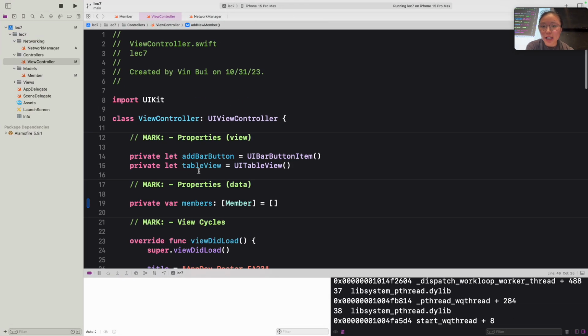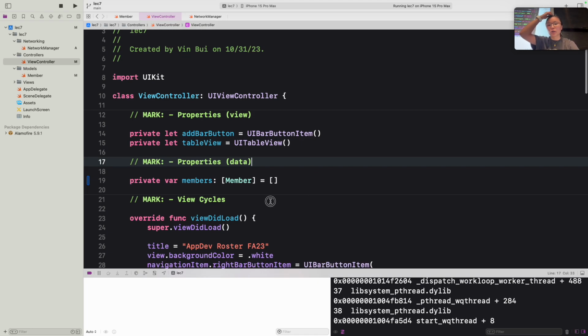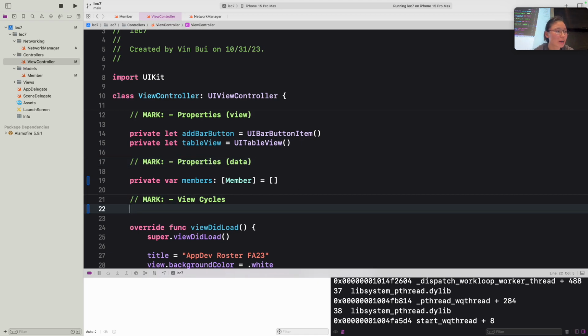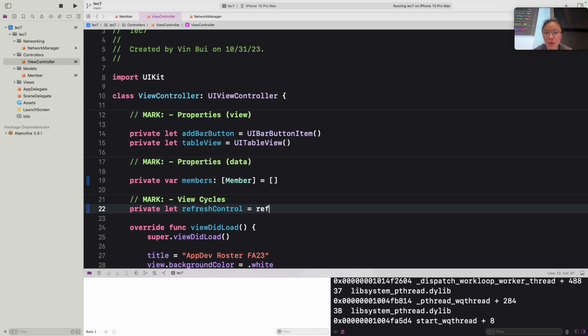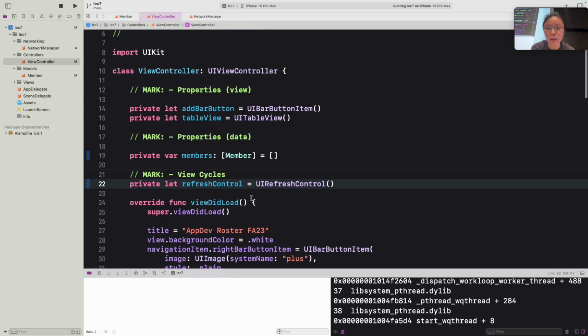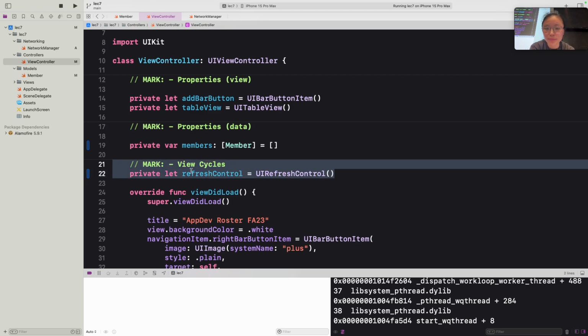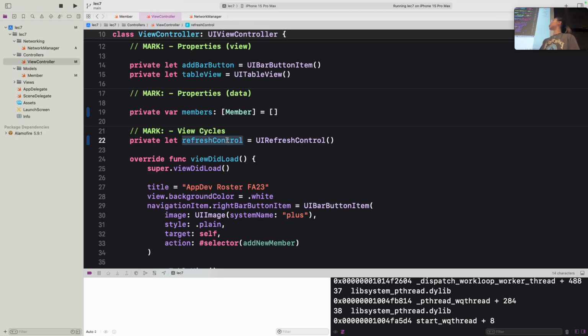So there's actually a refresh control object that Swift has. You can simply define it by using the constructor, let's call it refresh control. And there you go. It's just called UIRefreshControl. So you can first define it like this. And then to actually use this refresh control, we have to attach it to our table view.